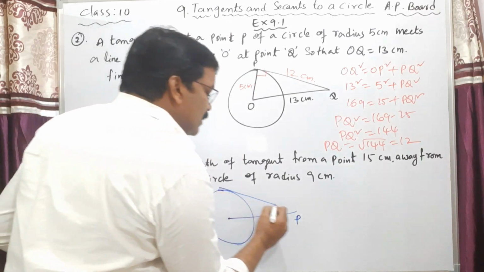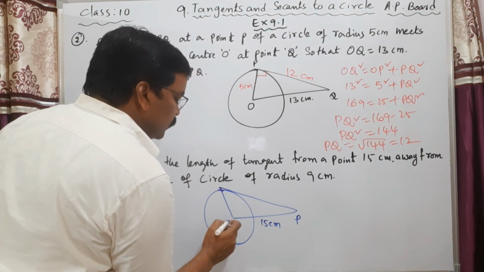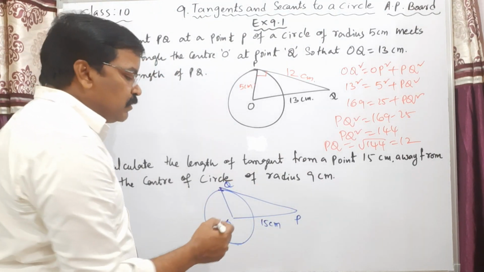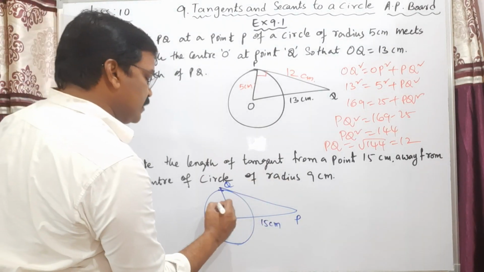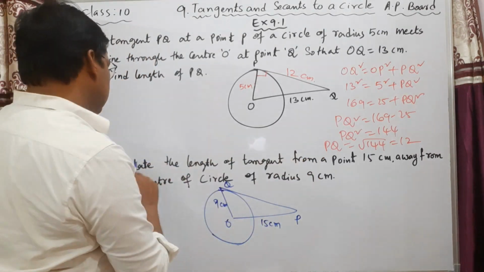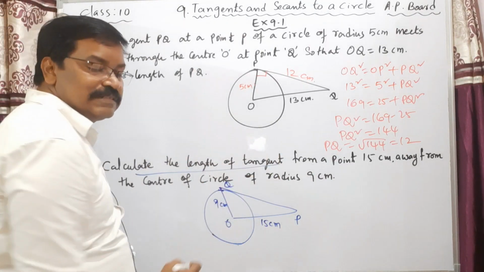So this is the tangent. Now this is 15 centimeters and the radius of this circle is 9 centimeters. Calculate the length of the tangent.